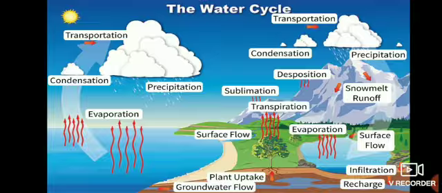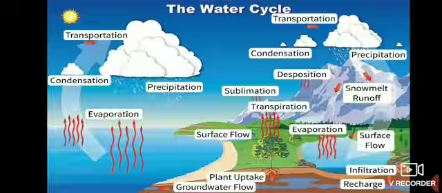So what is water cycle? The circulation of water between the earth's surface and air is nothing but called as a water cycle. This water cycle is also called as a hydrological cycle. Now we see what are the main stages of water cycle.